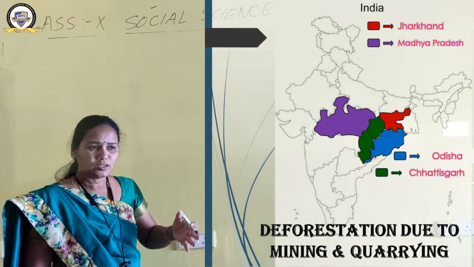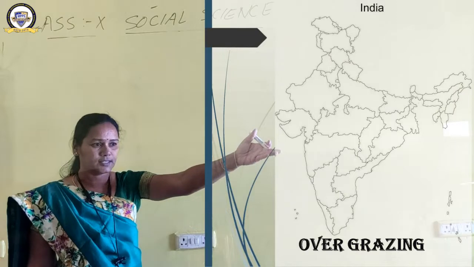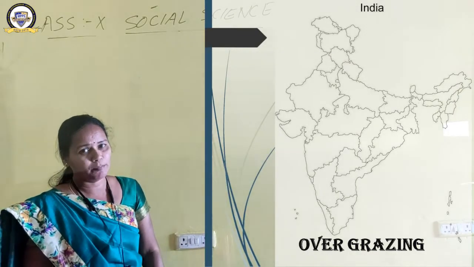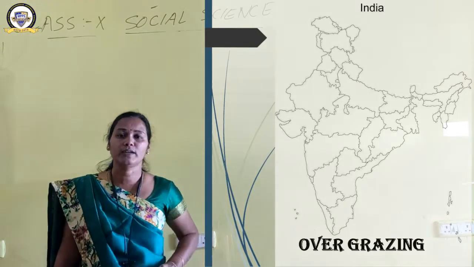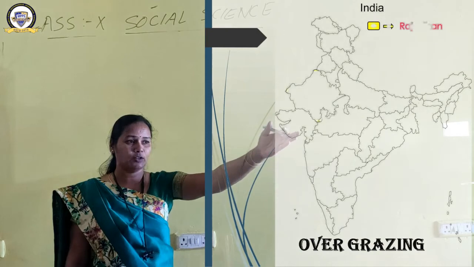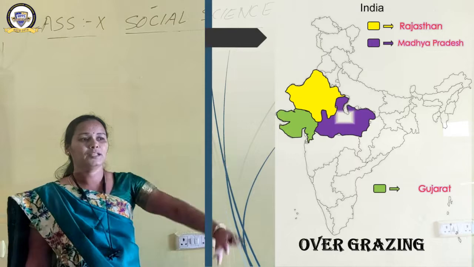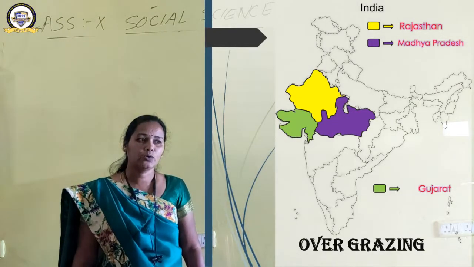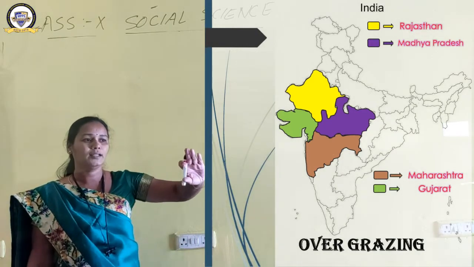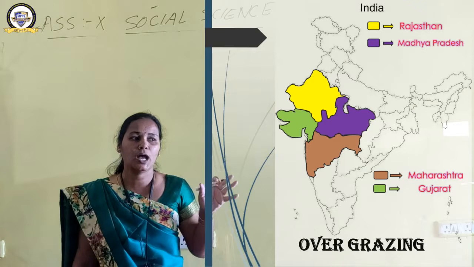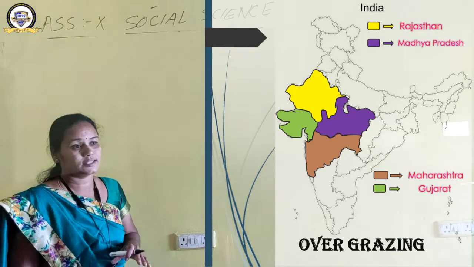Moving ahead now to some other states. Let us see what the states are. The reason is overgrazing. In some states, land degradation has occurred because of overgrazing, the second reason. Which are the states? Have a look here. Rajasthan, Gujarat, Madhya Pradesh, and Maharashtra. Land has been degraded in these four states.